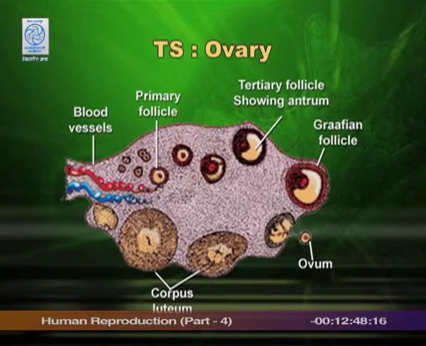But the story of reduction division or formation of gamete is not the way it happened in case of spermatogenesis. Of course, in both the cases gametes are formed, but here the method or the process is slightly different for some reason. In the ovary you can see the Graafian follicle, you can see ovulation taking place or ova coming out, and you can also see the corpus luteum, a functional corpus luteum.